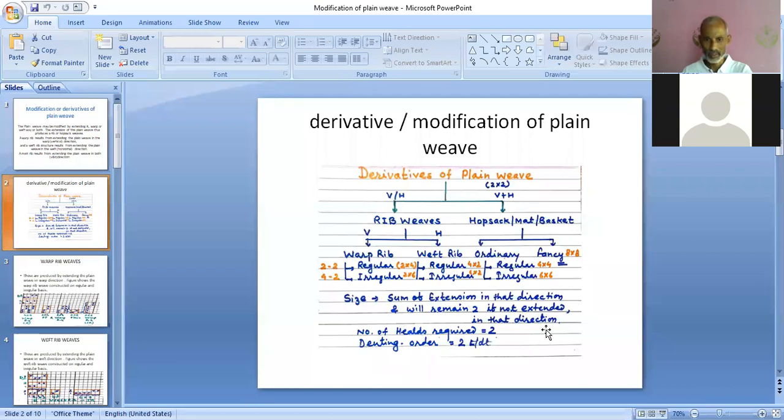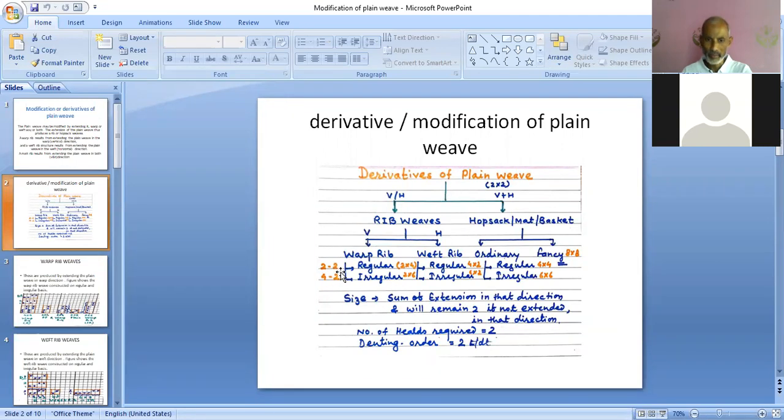Here we have how we decide the size that is given here. The size can be decided by taking the sum of extension in that direction. Means the direction in which we are extending the plane view, the amount by which we are extending, if we sum that up, we will get the size in that direction. And the other direction will remain the same as plane view, that is 2. And that we have understood with the help of examples here.